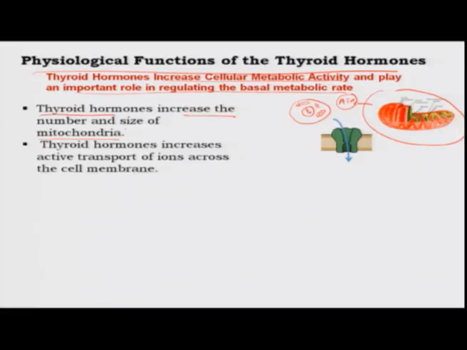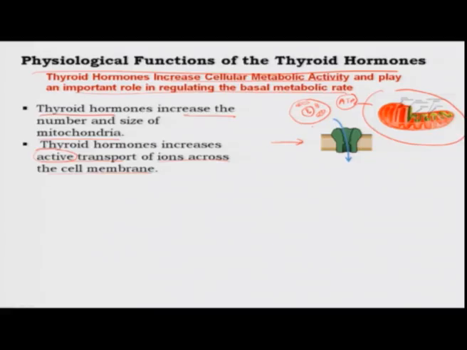Now, thyroid hormone also has another effect on the cells. At the cellular level, it increases the active transport of ions across the cell membrane. What do we mean by active transport? Membranes have these channels which I referred to before, and these are present in all cells, and they allow the passage of different molecules depending on their selectivity and on the concentration gradient of these molecules outside and inside the cell.